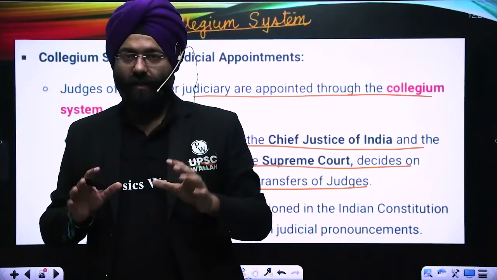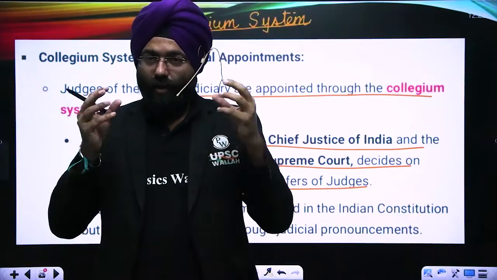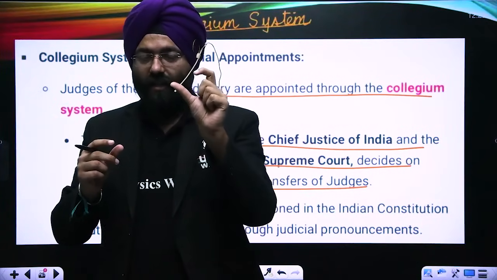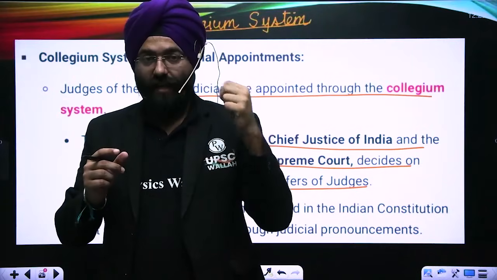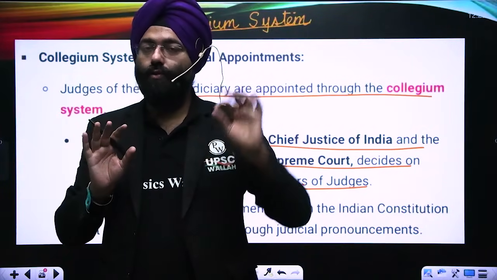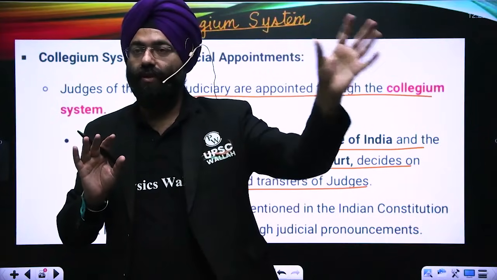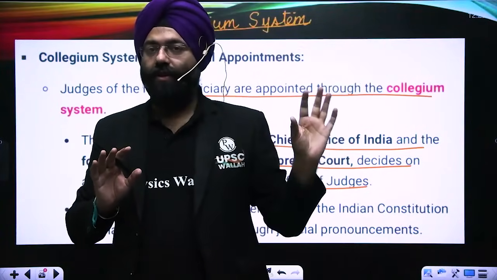Please remember, this system was not present in the Constitution. Whether the word consultation is binding on the President or not is the reason for this collegium system to arise. So at present, the judiciary itself recommends who has to be appointed, and the names go to the President through the government, and the person is appointed as a judge.